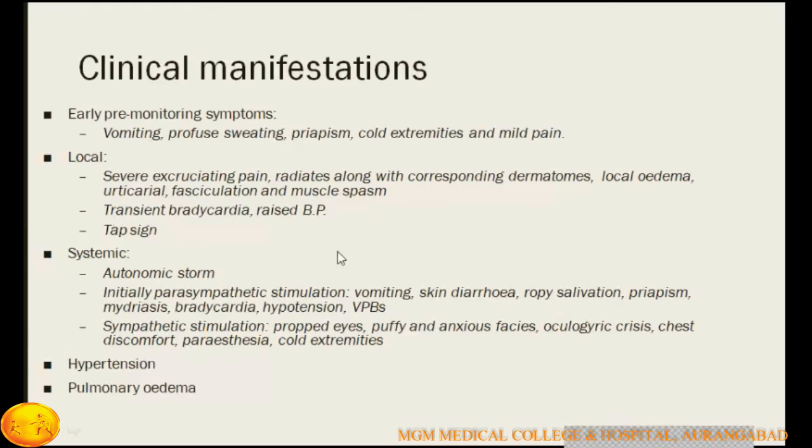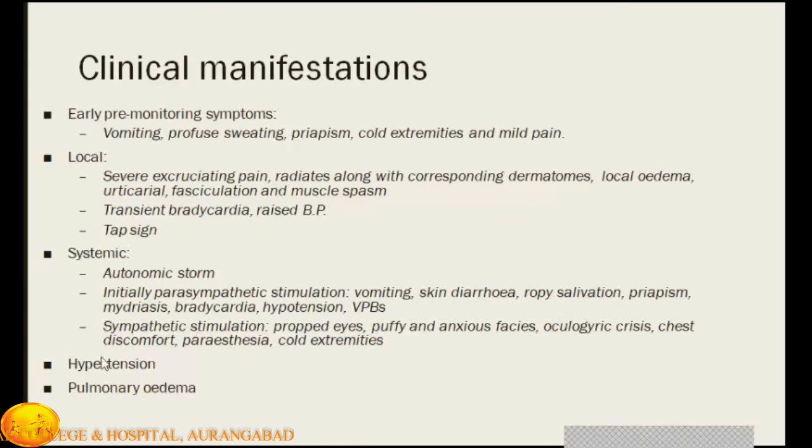Transient bradycardia and hypotension, or raised blood pressure, can occur because of the severe pain. If you tap at the site of the bite, the patient may even cry, or may avoid tapping. The tapping sign is a very important sign where the patient may say, "Don't tap."